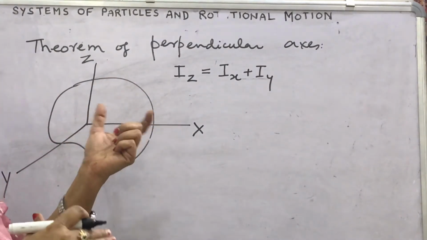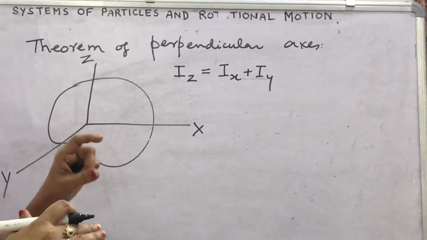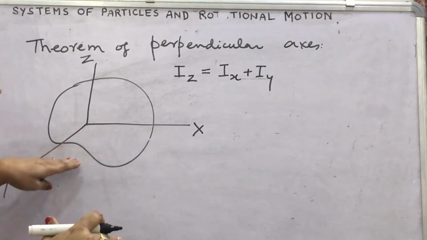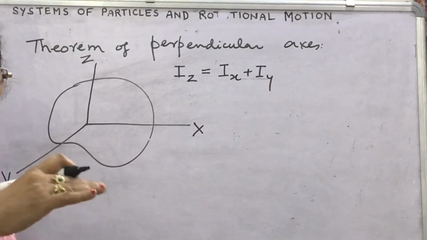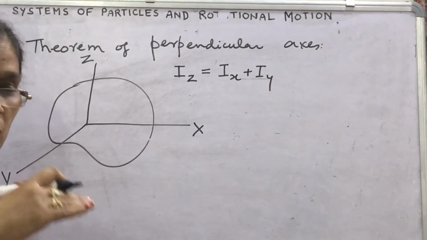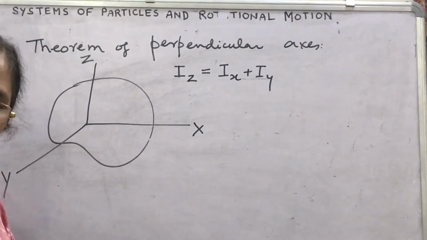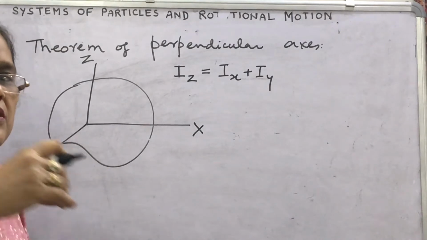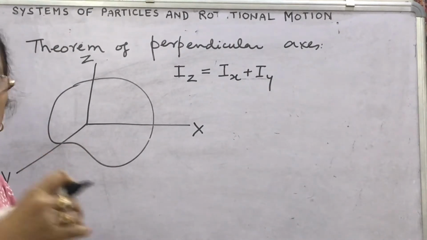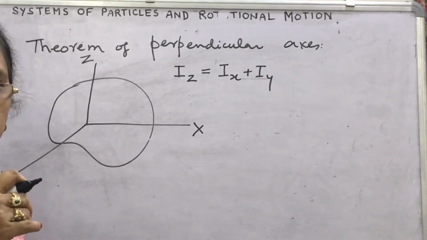All three axes are mutually perpendicular, but out of them x and y lie in the plane of the body. Learn these conditions and make it clear. Also, it is not necessary that all three axes should pass through the center of mass of the body.